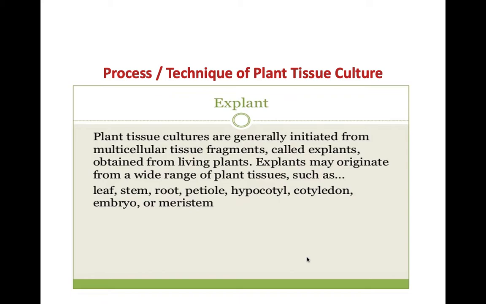It means that part of the plant which we use to regenerate or to culture under aseptic and controlled condition, this piece of mother plant, is called explant. We can obtain the explant from living mother plants. It may originate from a wide range of plant tissues such as leaf, stem, root, petiole, hypocotyl, cotyledon, embryo or meristem.